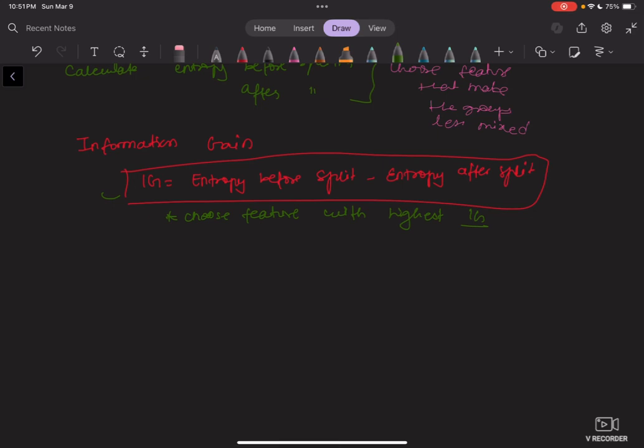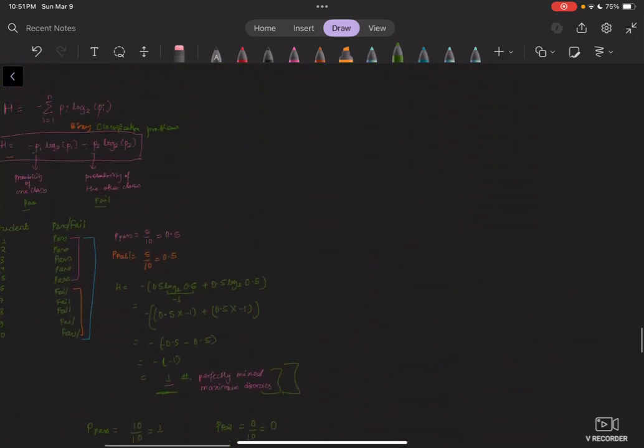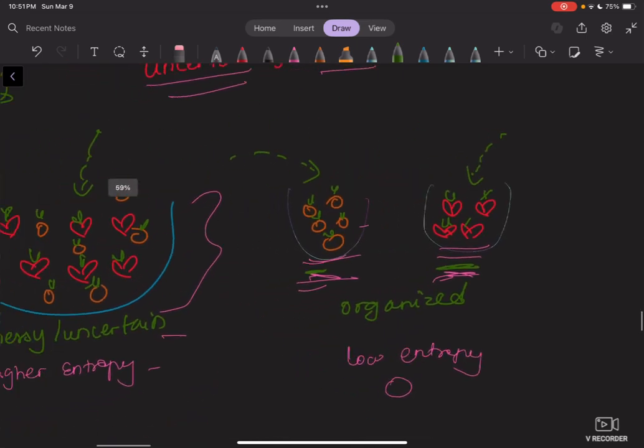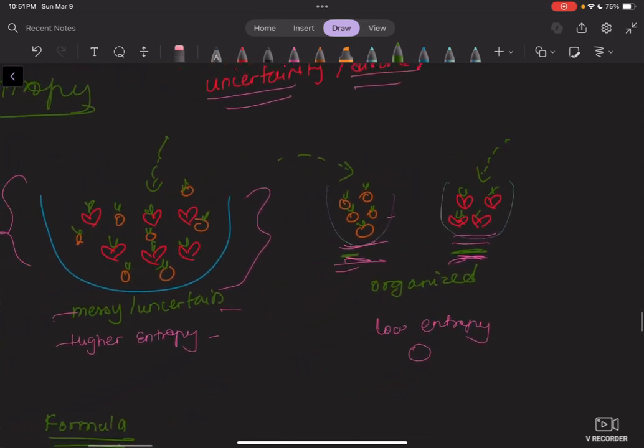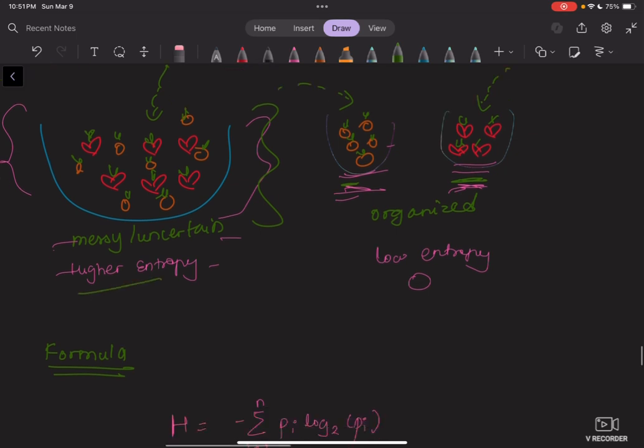So I hope most of the concepts are clear. We can do a quick recap. Your entropy basically tells you how messy the data is, and then higher entropy means more mixed data, more uncertainty, and then your lower entropy means more pure data, right?